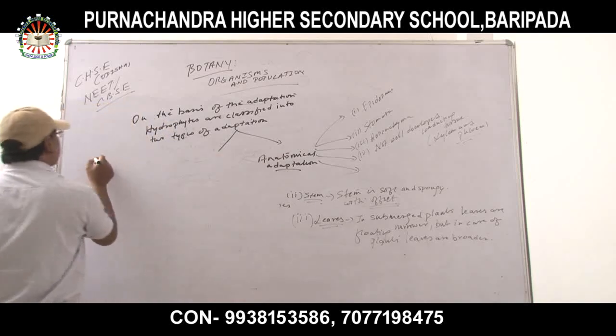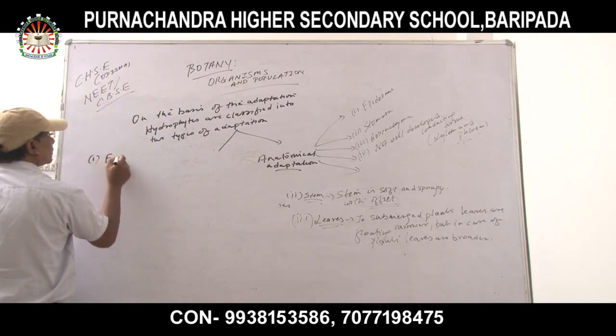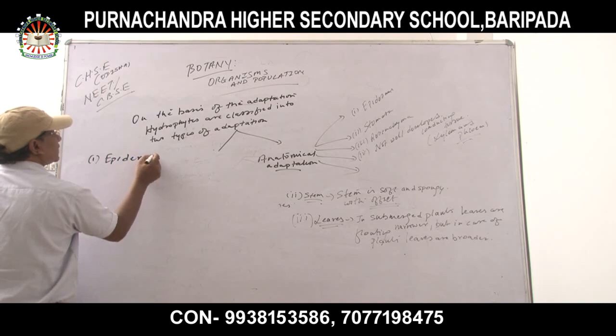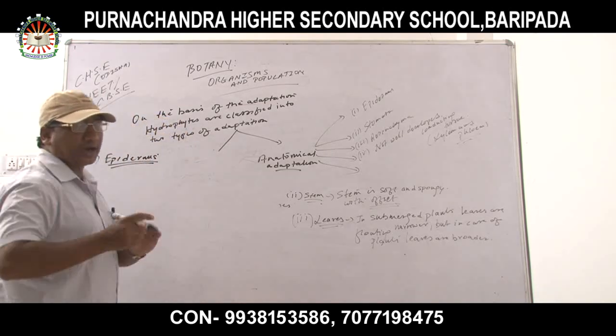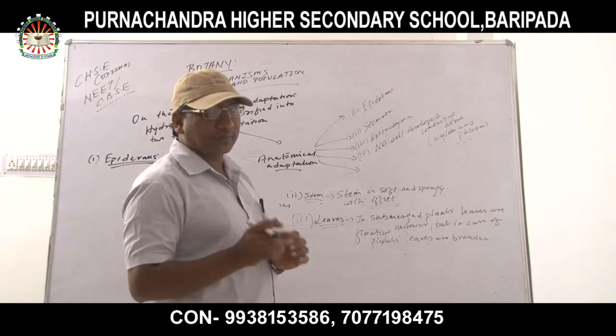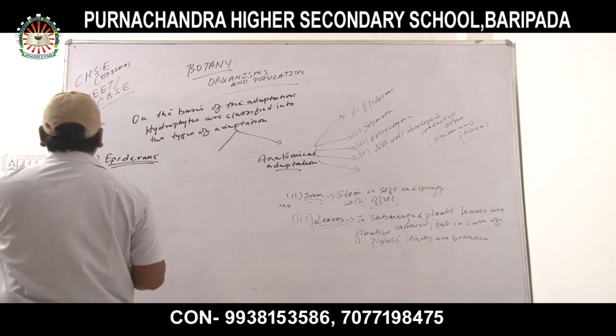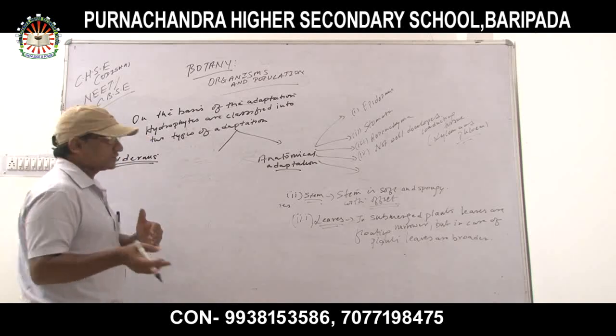Anatomical adaptation, first one is epidermis. As we know, epidermis is the outermost layer of the part of the plant. It is mostly present in leaves, roots, stems, and everywhere.